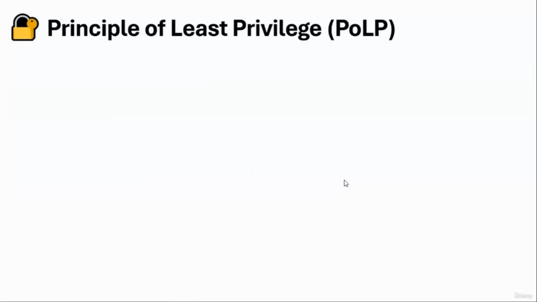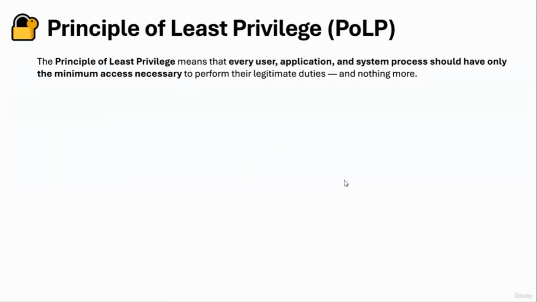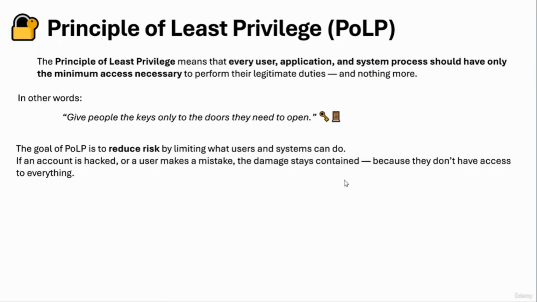Before we dive deep into our AI course, we need to know what the principle of least privilege is because we will talk a lot about this principle. The principle of least privilege means that every user, application, and system process should have only the minimum access necessary to perform their legitimate duties and nothing more. In other words, we give people the keys only to the doors they need to open and nothing else. The goal of POLP is to reduce risk by limiting what users and systems can do.